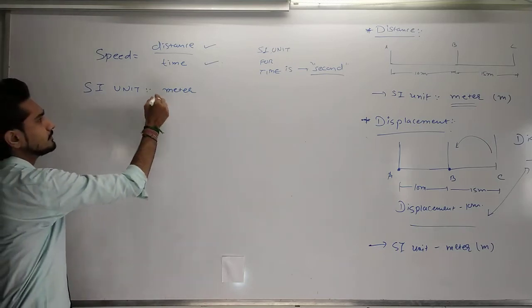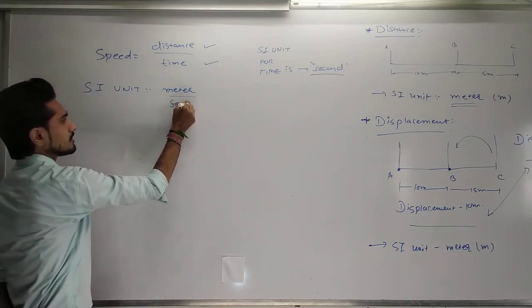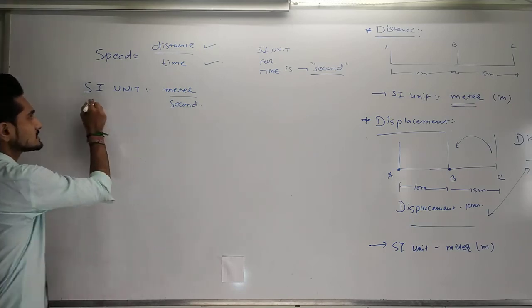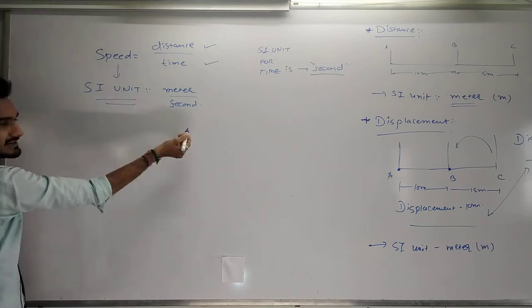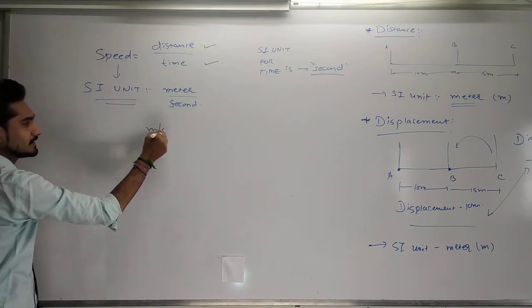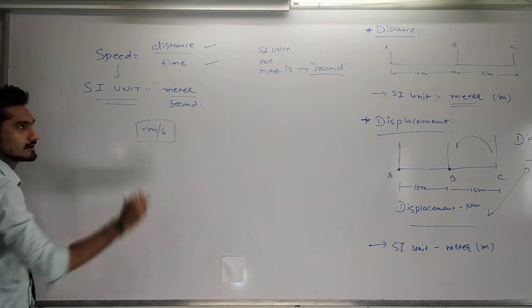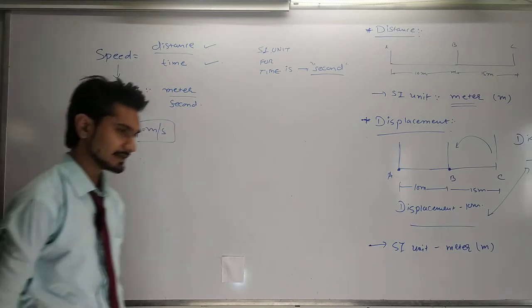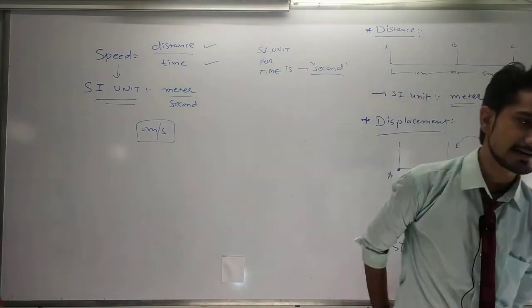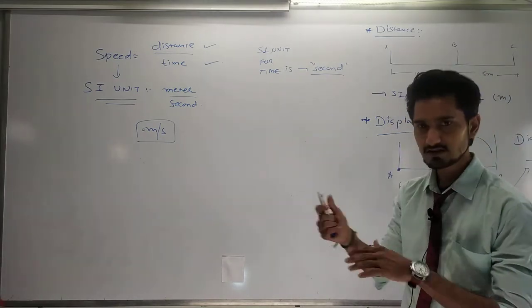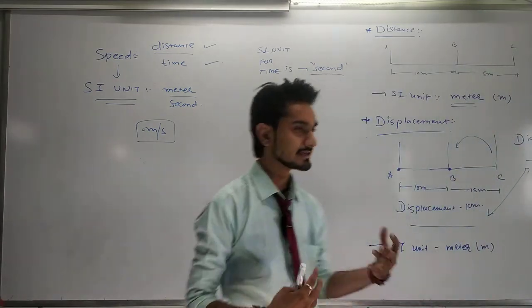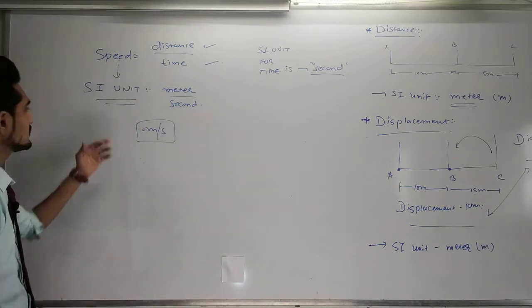Here put the value. So it gives us the speed's SI unit, that will be meter per second. Okay. So this is the way you can make all the units regarding speed, velocity. We are going to see other quantities regarding that in the next topics.